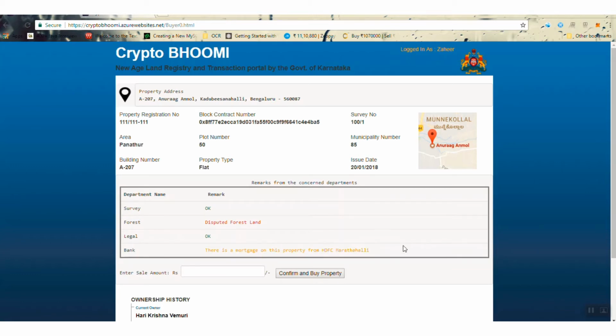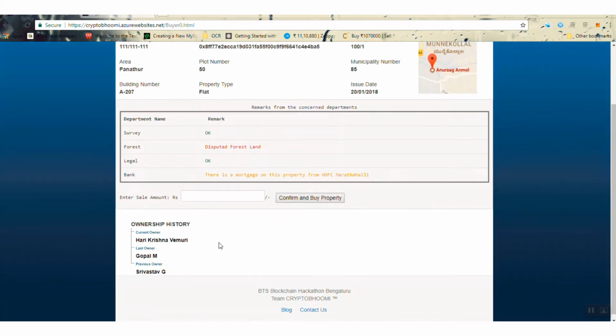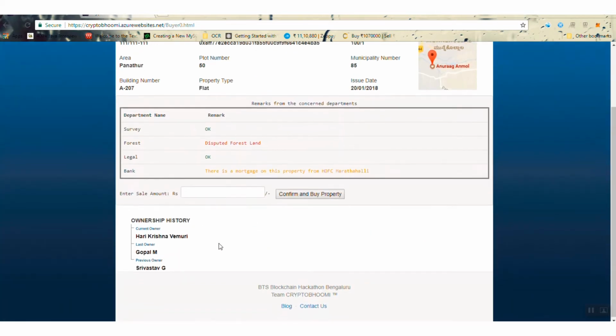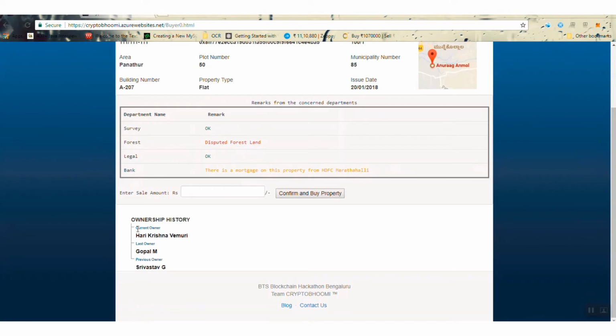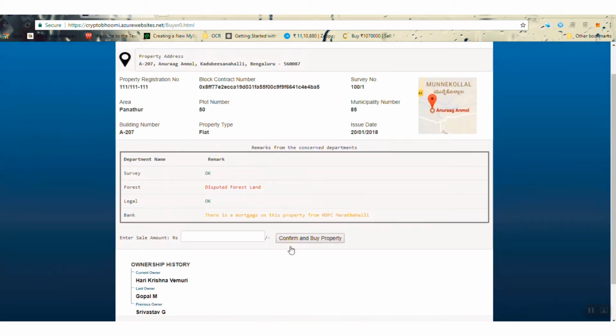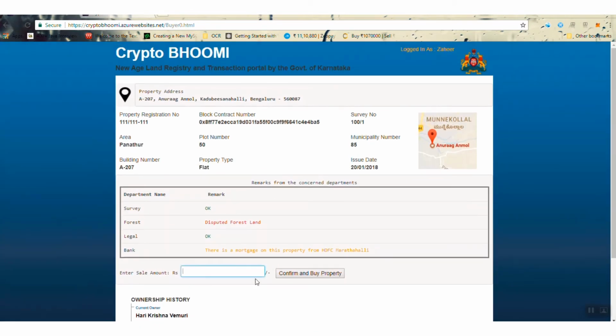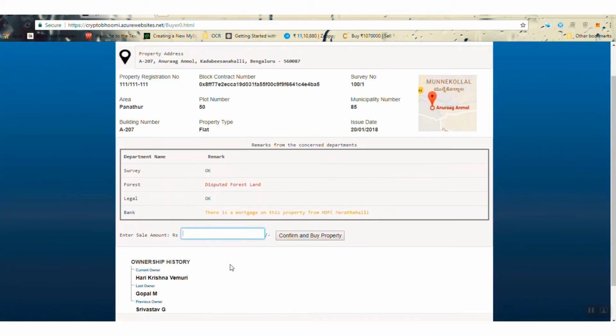There is also a comment from the bank which says there's a mortgage on this property. The survey department has raised an all clear. They don't have any objection, and the legal status is also okay. Also, the prospective buyer gets to see the ownership history. He can see the most recent owner, the owner previous to that, and the first owner as well. Now, this gives a single truth of record to a prospective buyer who can now decide whether he wants to go ahead or not.